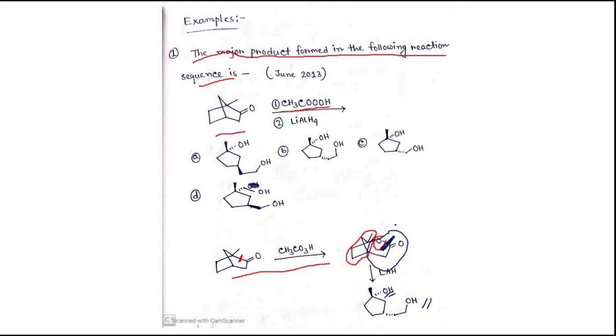Here you can see, as I have told, that this overall part will be below the plane of the paper, that's why both OH groups will be below the plane of the paper. So we'll get this as our product. So option B will be the right answer.